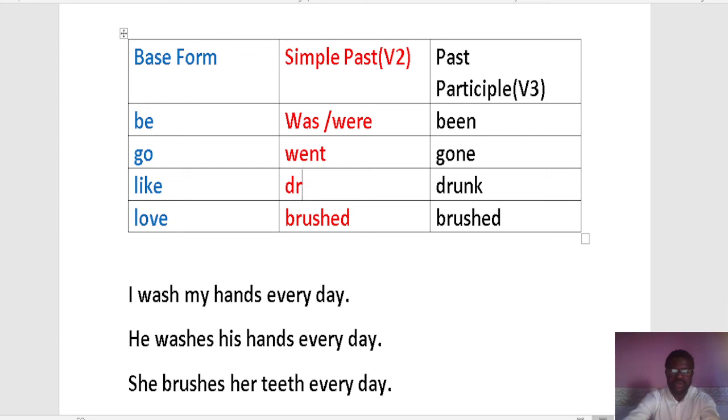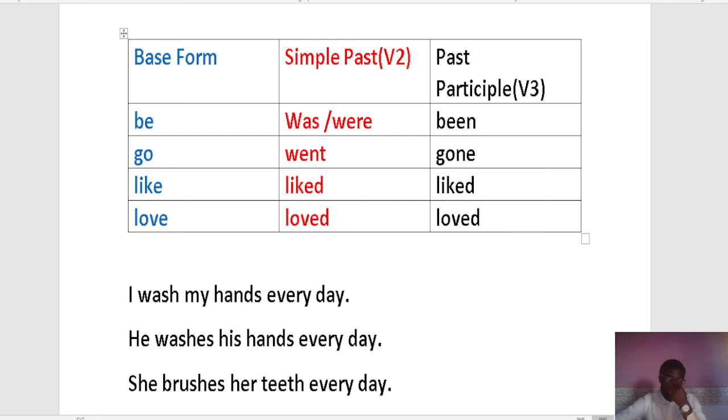Here are our regular verbs. Liked. The regular verbs are very easy. Liked. Just use our ed. Loved. Loved.